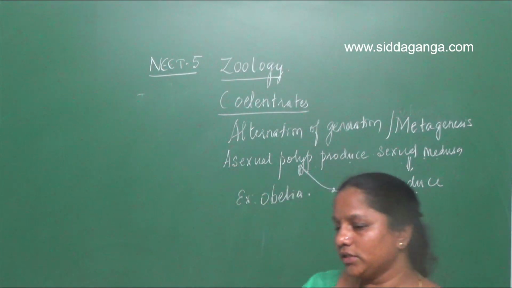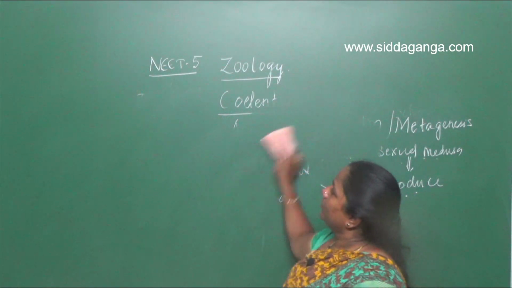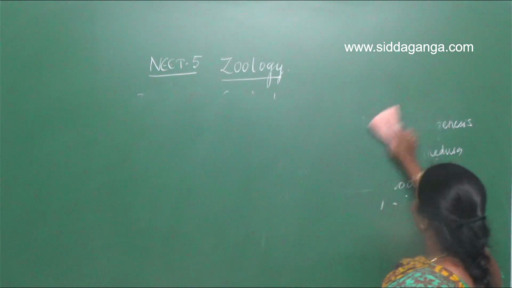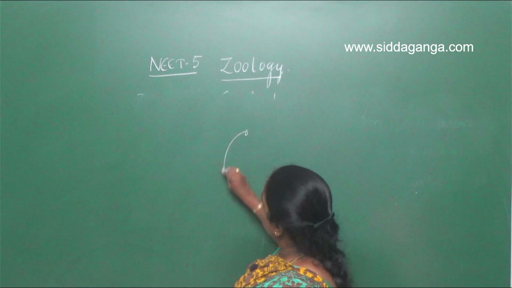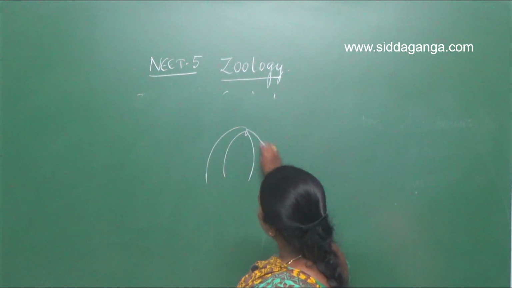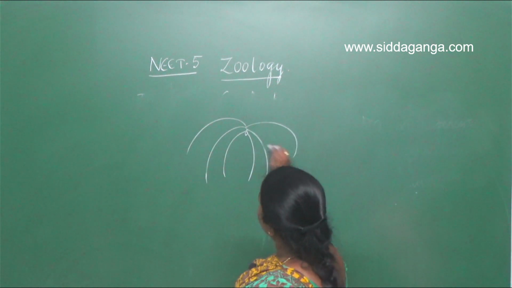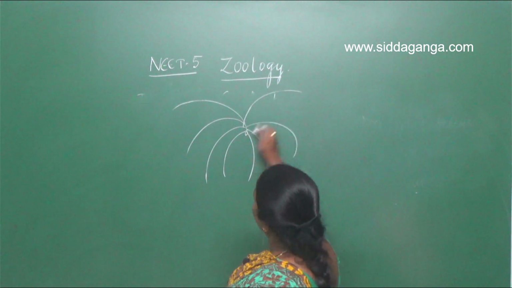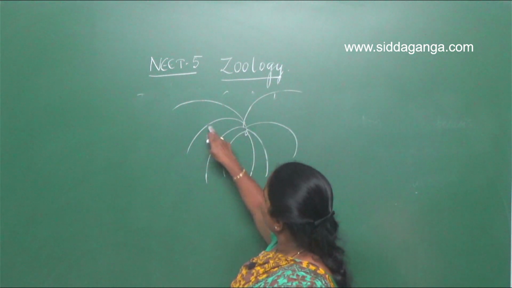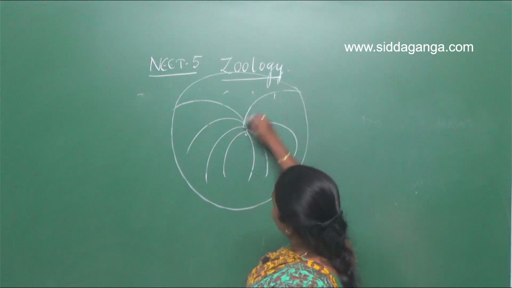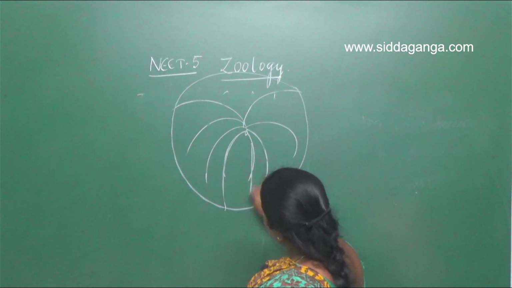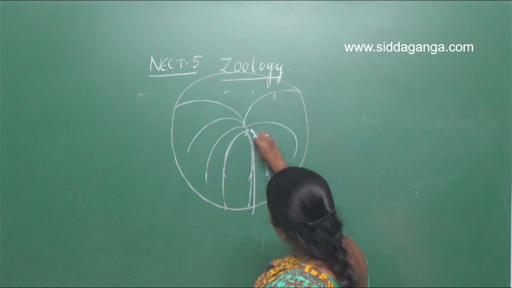In the Ctenophora, if we take the diagram of Pleurobrachia, there are 8 plates. In this way, the comb plates are formed. These comb plates help in locomotion.